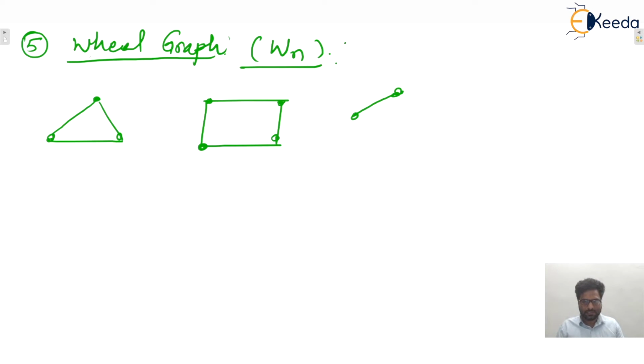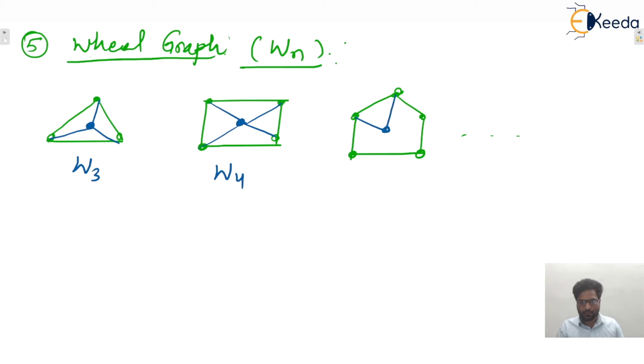And this one is C5. In the wheel graph, take one more vertex and connect to all the vertices. That is known as W3. Take one more vertex and connect to all the remaining vertices, that is known as W4. And this is W5 and so on.